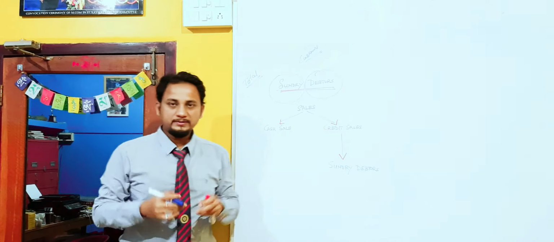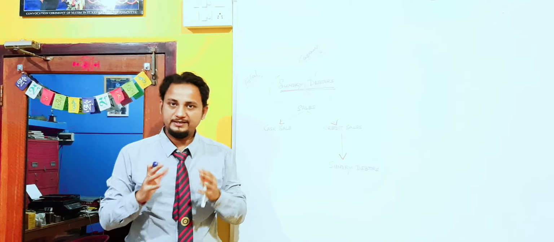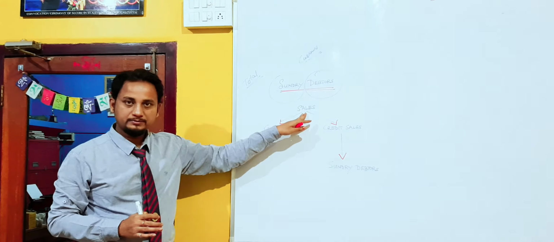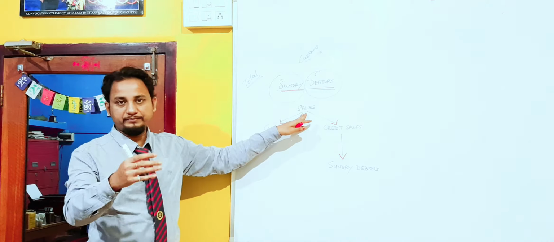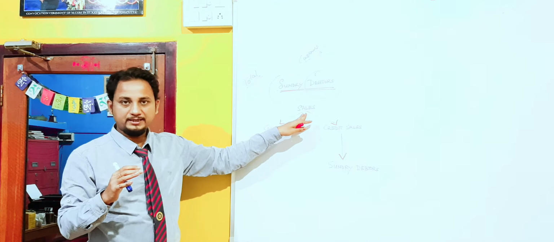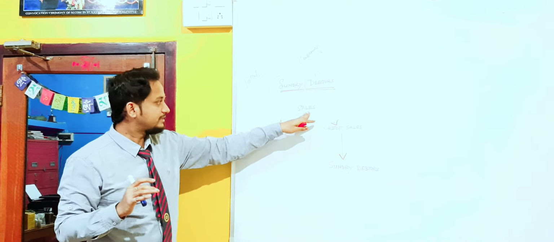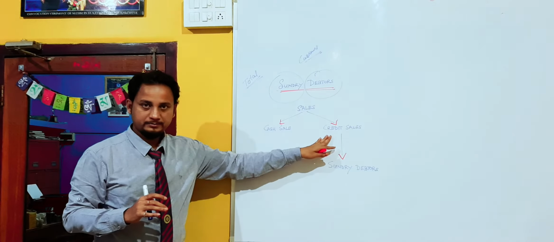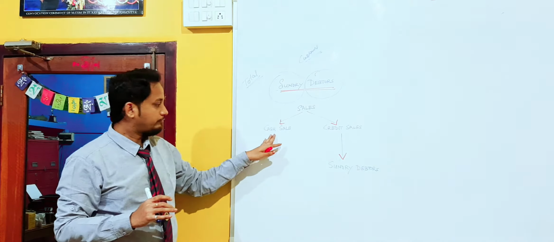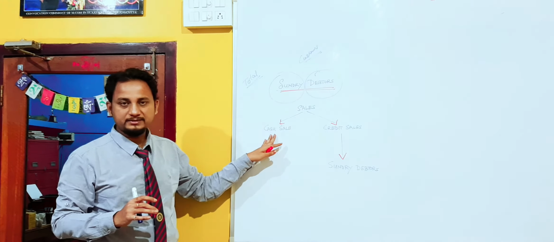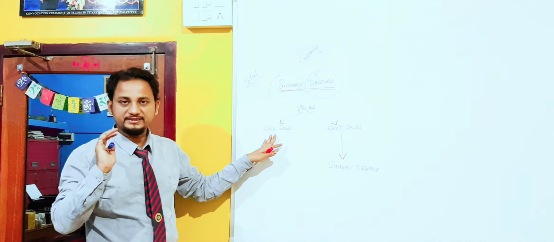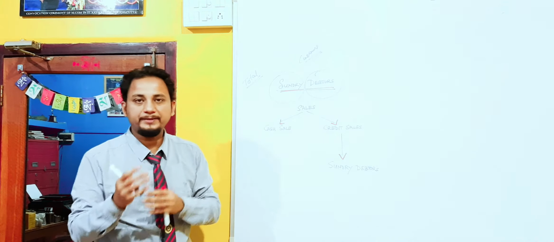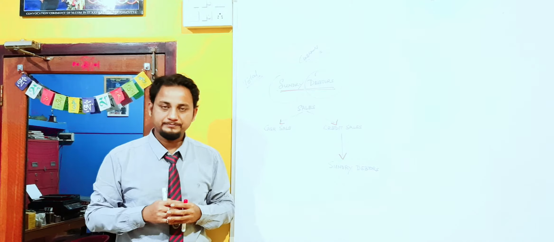Now we will see how sundry debtors arise in the business. First, there must be a sale in the business. We know that every business unit is involved with the selling of goods and services. So sales can be categorized into two types, cash sale and credit sale. What do we mean by cash sale? Cash sale means at the time of sale, cash is received. Credit sale means when the sales are made, cash is not received immediately.